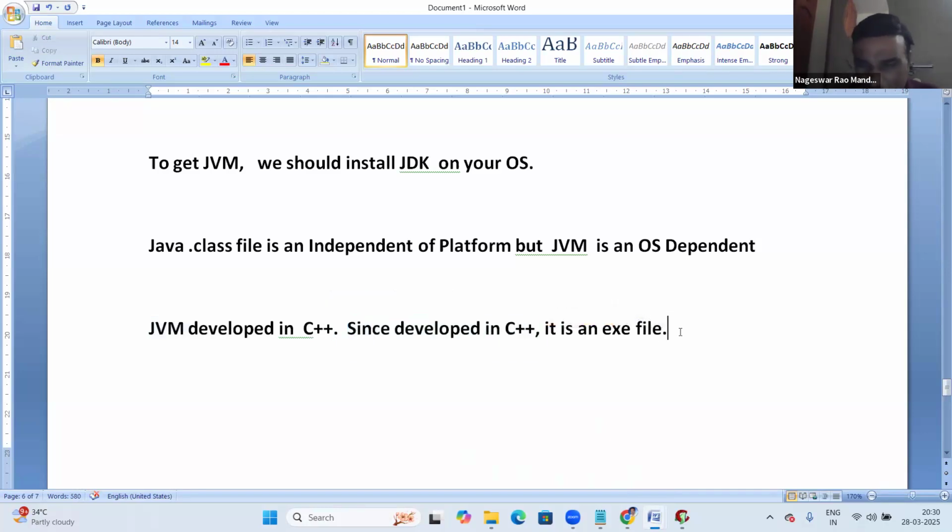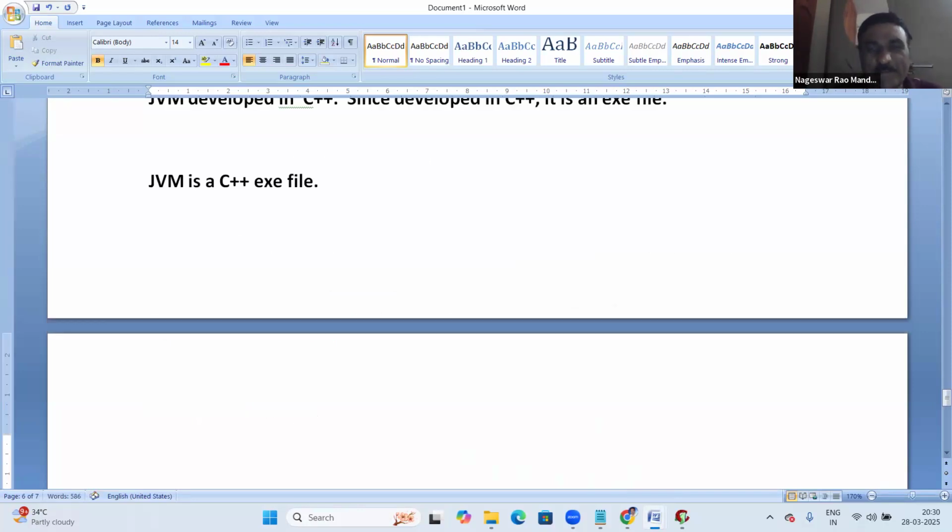If it is C or C++ code, it's definitely an exe file, no doubt. So the JVM is a C++ exe file. That's the reason the JVM is platform dependent.